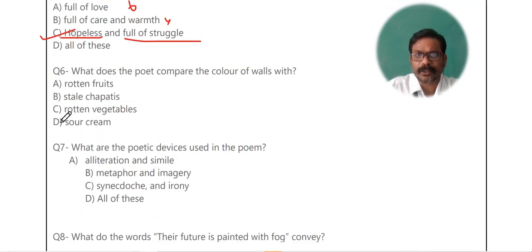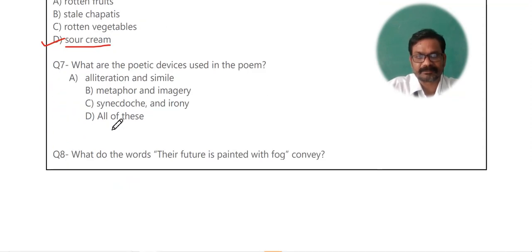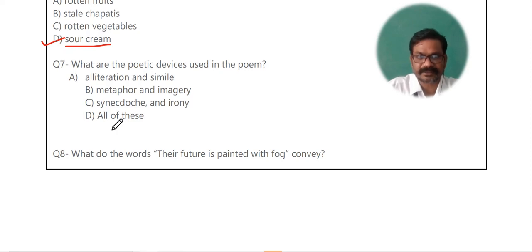Now question number 6. What does the poet compare the color of the walls with? The very second line of the poem. When you read the option, you will definitely come to know, yes, the answer is sour cream. The poet compares it with the sour cream. Now, let us move to question number 7.